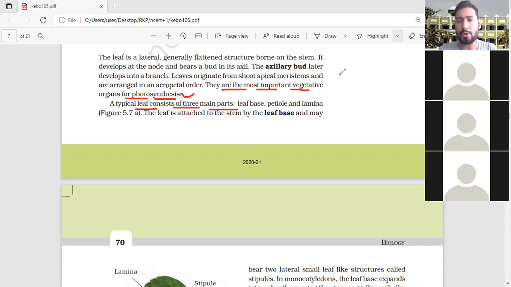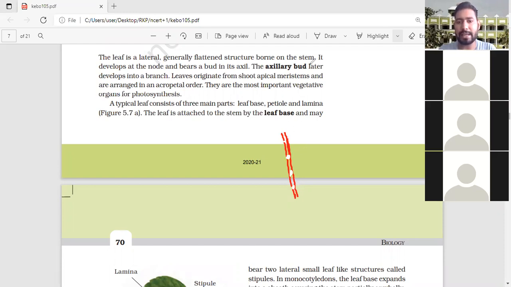Now we are going to talk about the leaf. I'm drawing the structure. Suppose this is the stem. In this stem, there are different regions. This region is called the node.